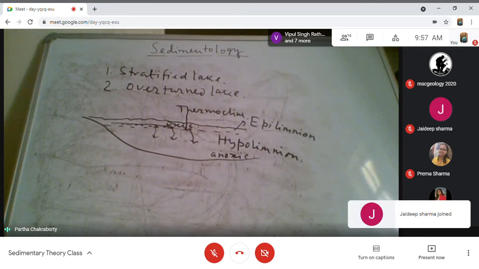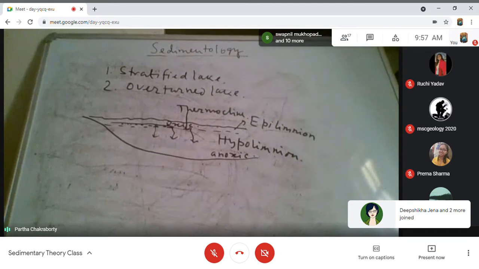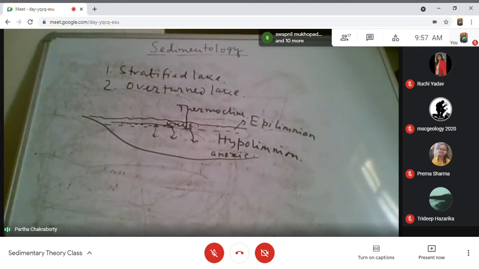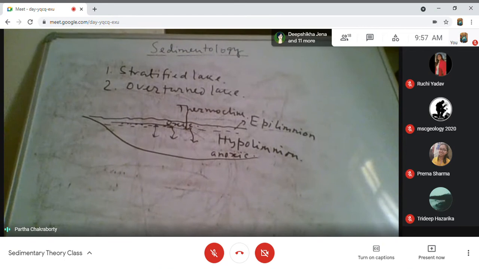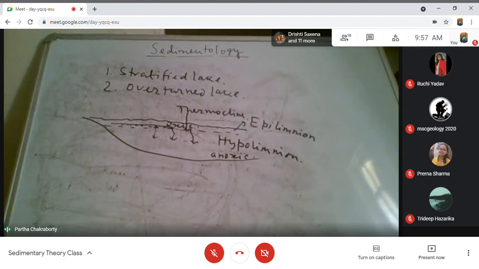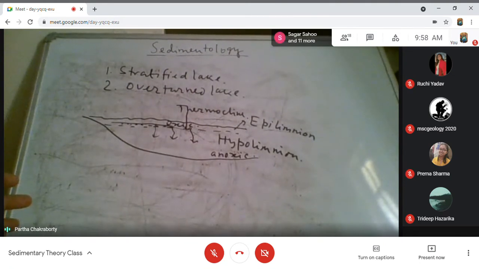And what I said first is that there are two major types of lakes. One is an open lake, another is a closed lake. An open lake has a stable coastline because the precipitation and riverine inflow balance the outflow, that is the evaporation. So that's why there is a stable coastline, whereas a closed lake has a shrinking coastline because the evaporation always overpowers the precipitation and riverine inflow. So there is a fundamental difference between an open lake and a closed lake.